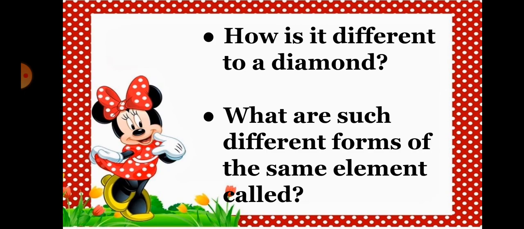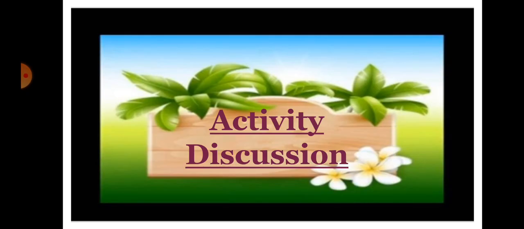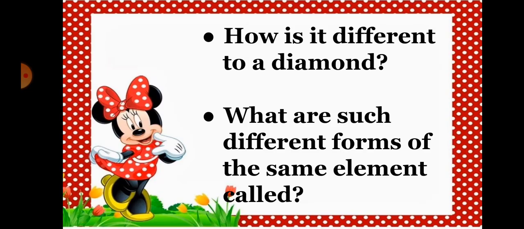When we discuss carbon, how is it different from diamond, and what are such different forms of an element called? So, students, a diamond is transparent while graphite is black. They are both made up of the element carbon but have different physical properties. Such different forms of the same element are called allotropes. So, here we are getting the definition of allotropes.